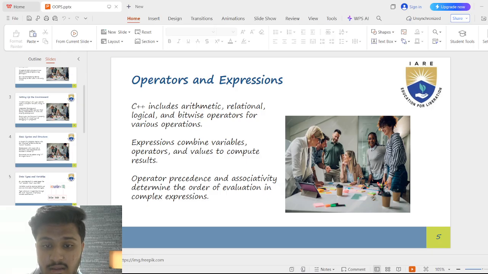Associativity decides the order when operators have the same precedence. Example, a - b - c is calculated left to right, (a - b) - c, because minus is left associative. In short, operators do the action, expressions combine them, and precedence plus associativity decide the order of calculation.